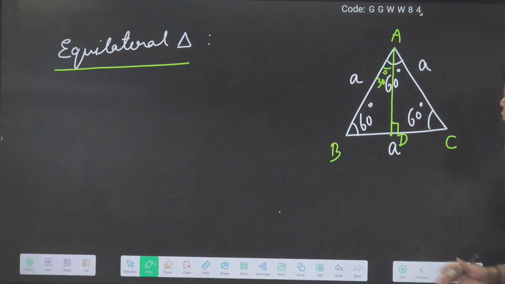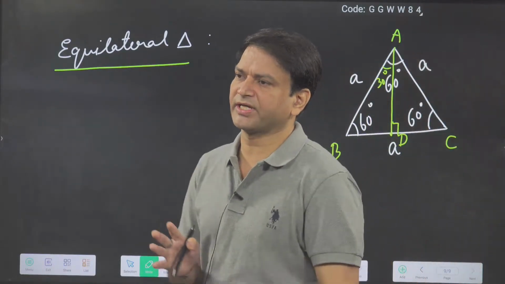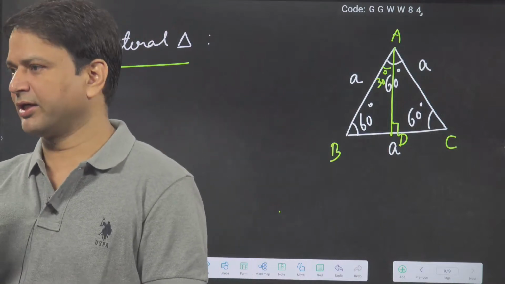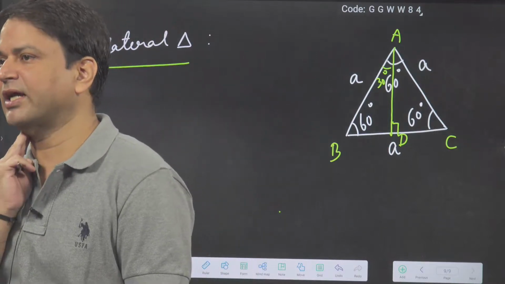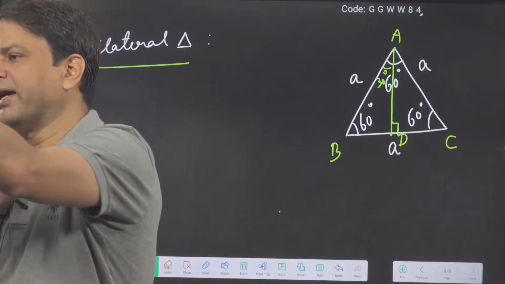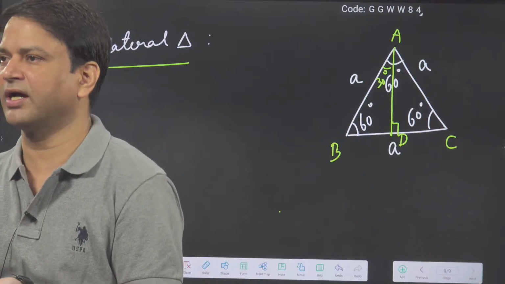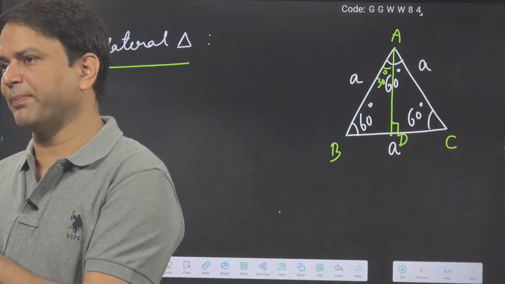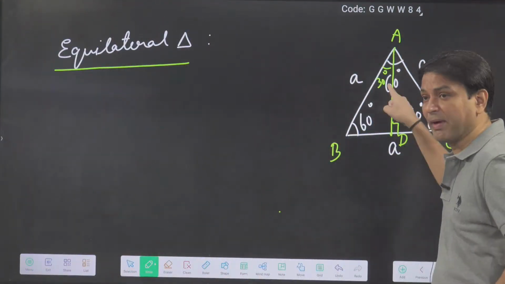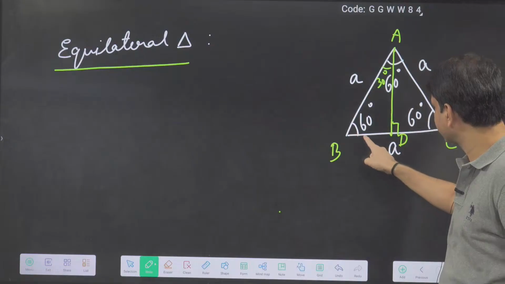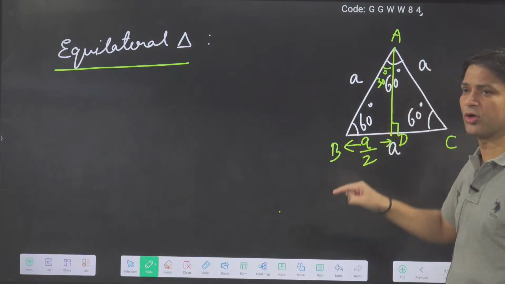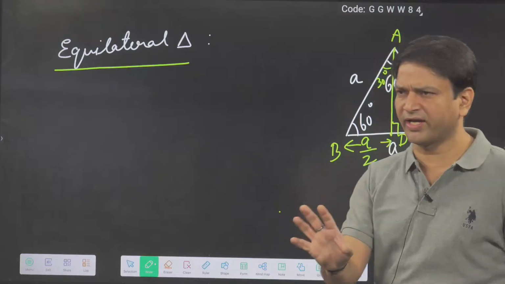Yes, root 3a by 2. There are so many ways we can calculate the length of the median. One is trigonometry. By trigonometry, we can calculate AD. Like this angle is 60 degrees, and this side is a. By applying the sine, we can find AD. Otherwise, you can use the Pythagoras theorem. If you know the altitude is a bisector also, so this is a, and this is a by 2, here to here, a by 2. Now use the Pythagoras theorem, you will get AD.